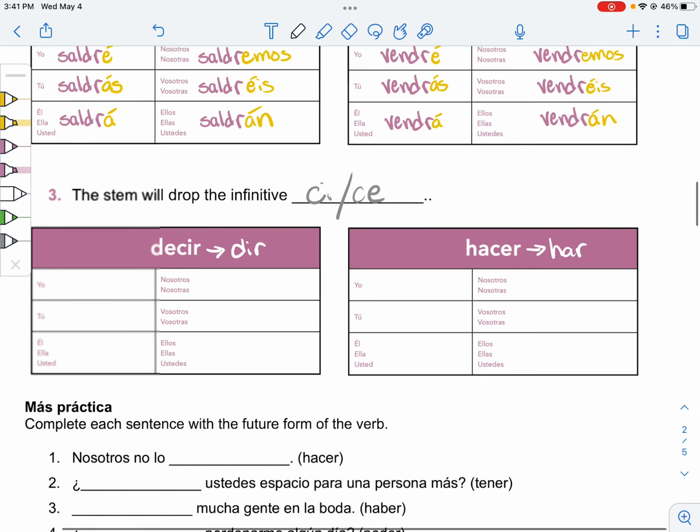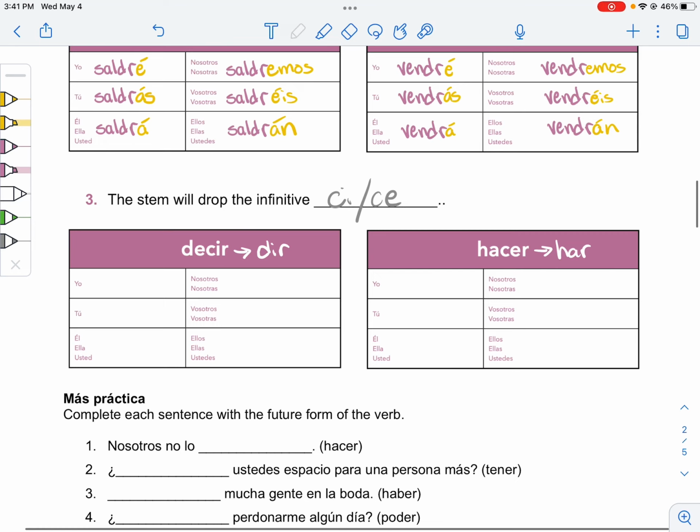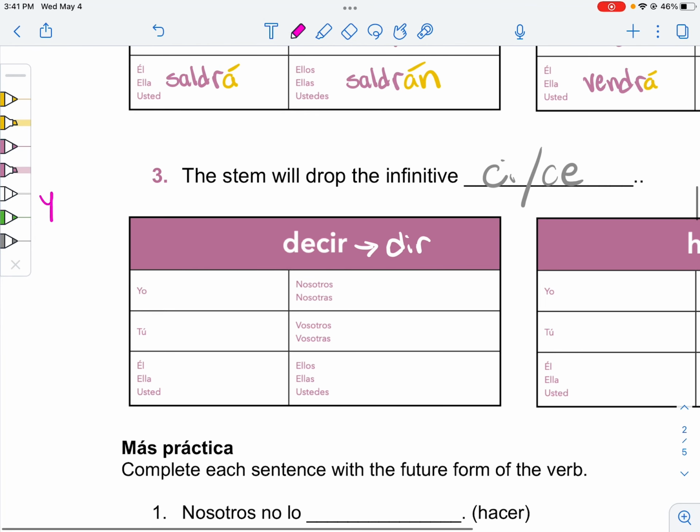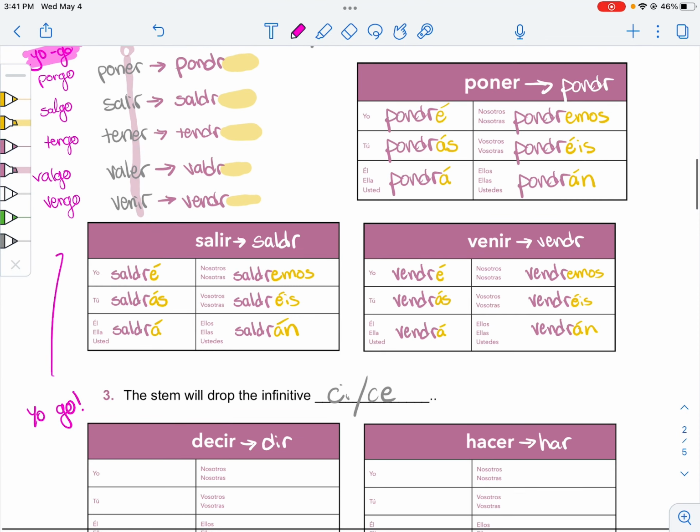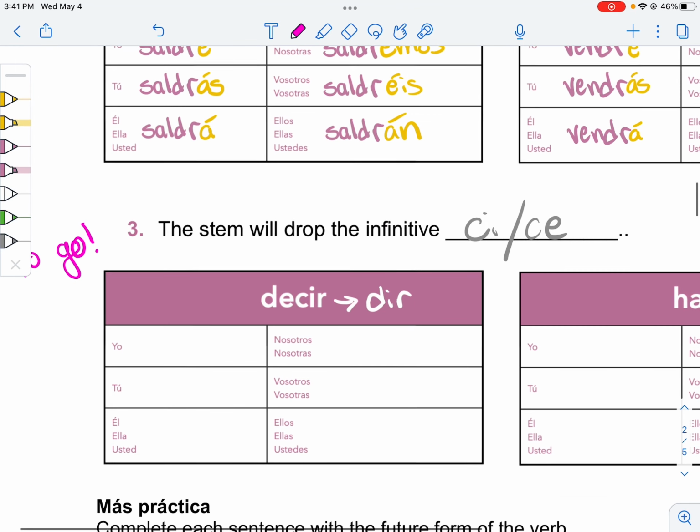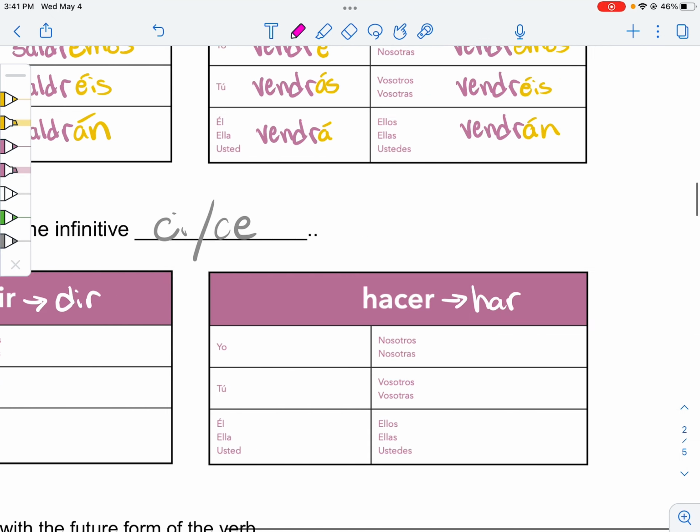Ta-da! Notice also, however, that these two are yo-go verbs. So just like our previous ones, these are also yo-go verbs. I say is digo, and I make is hago.